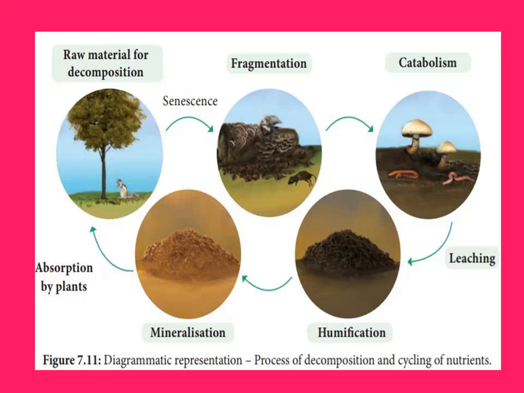takes place in the upper layer. Then it goes to the deeper layer along with water. That process is called leaching. Then humification: after finishing humification, the end product is humus. That is called topsoil. Further, the topsoil or humus is broken down into inorganic minerals by some bacteria. That action is called mineralization. Those minerals are absorbed by the plant through the root system. So this is the process of decomposition.